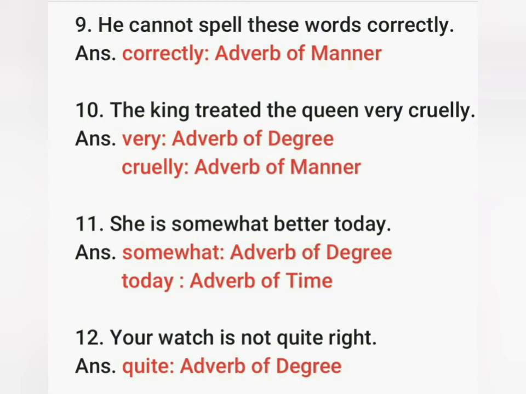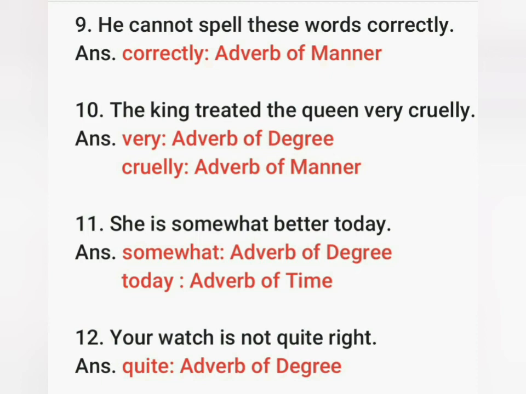Next, the king treated the queen very cruelly, and here the word very is an example of adverb of degree and cruelly is an example of adverb of manner because it gives us the answer of the question how the action is done. Next, number 11, she is somewhat better today. Here we have two adverbs. The first one is somewhat. It is an adverb of degree, and the next one is today. It is an example of adverb of time because it gives us the answer of the question when the action is done.